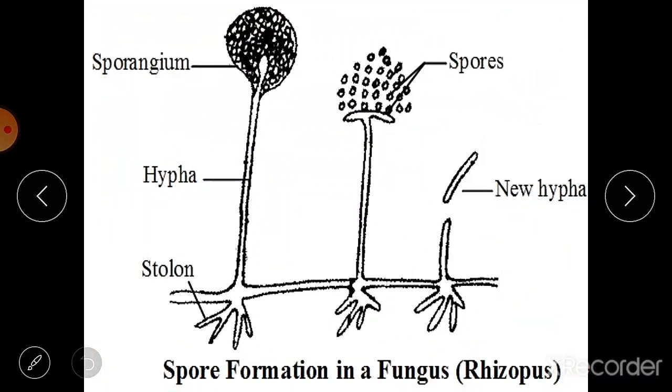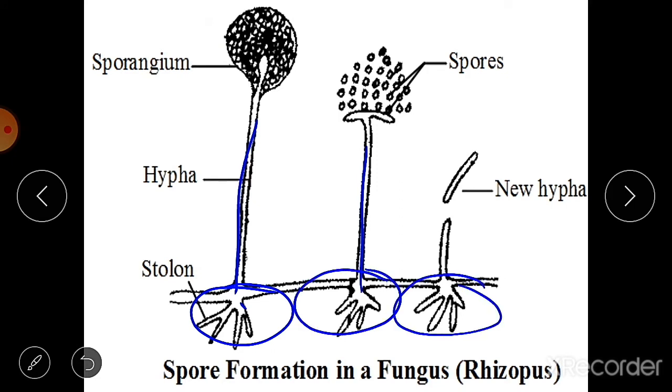Then here you can see the spore formation in a fungus, that is Rhizopus, or we can say the common mold that grows on spoiled food, like chapati and bread. Here the hyphae are there, and the stolons are the root-like structures that grow into the food on which they grow.